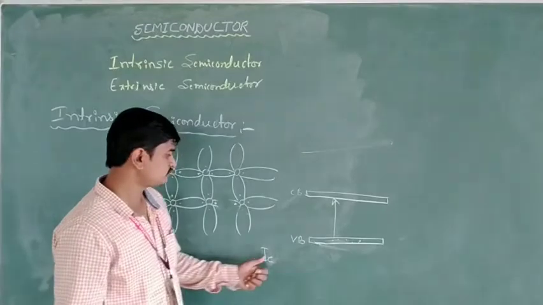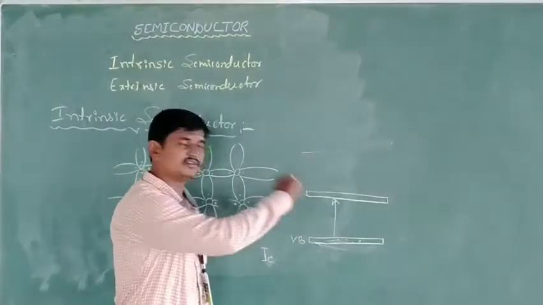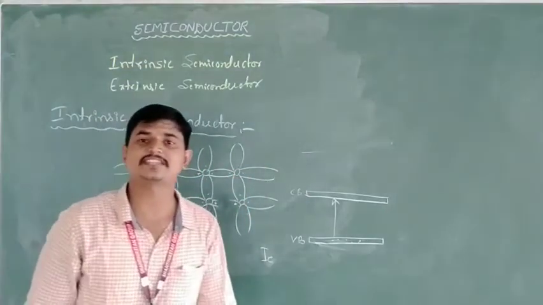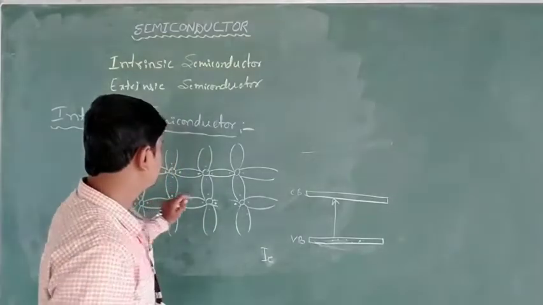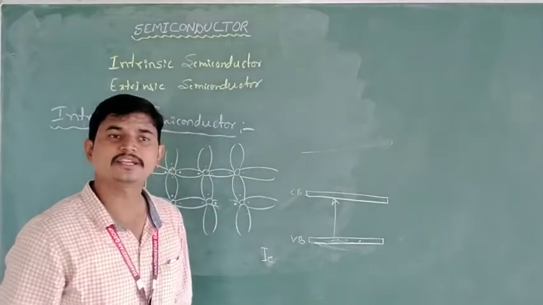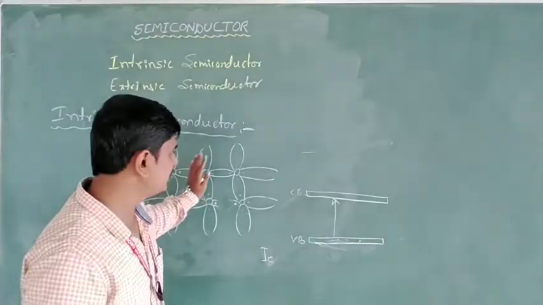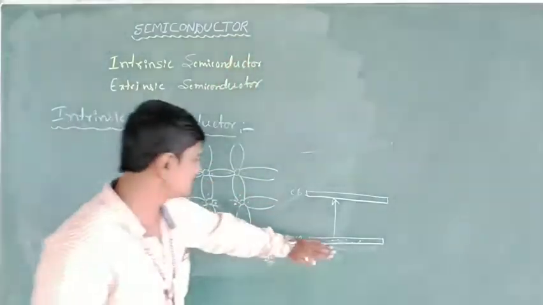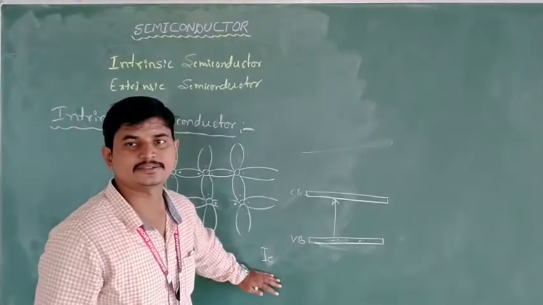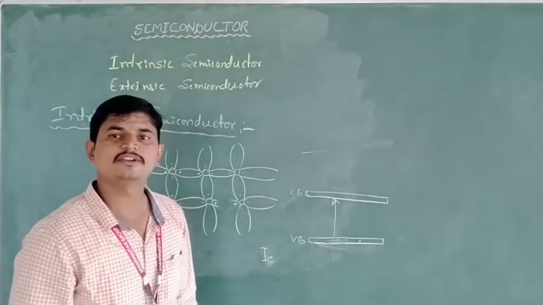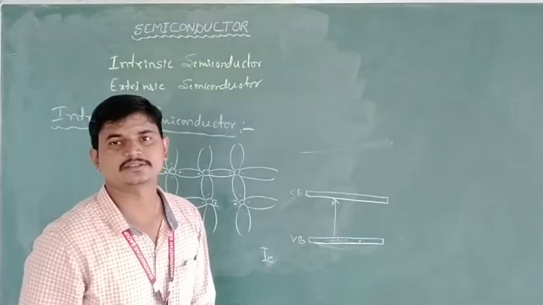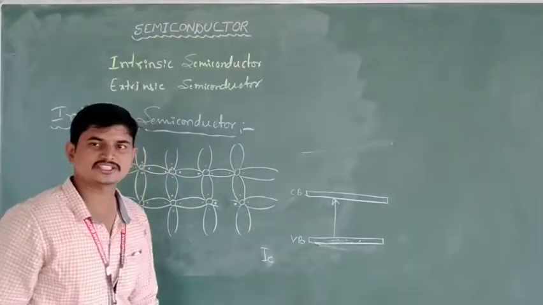This is the conduction process that takes place in an intrinsic semiconductor. At 0 Kelvin it acts like an insulator. At higher temperature it acts like a conductor. This is about the concept of the intrinsic semiconductor. Now we will go to the extrinsic semiconductor.